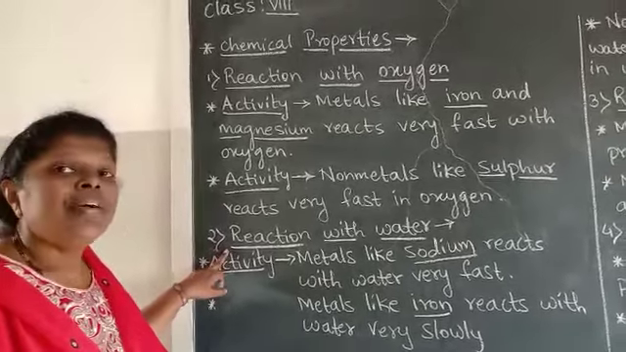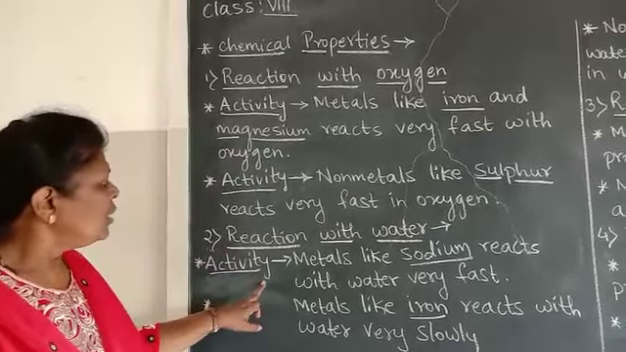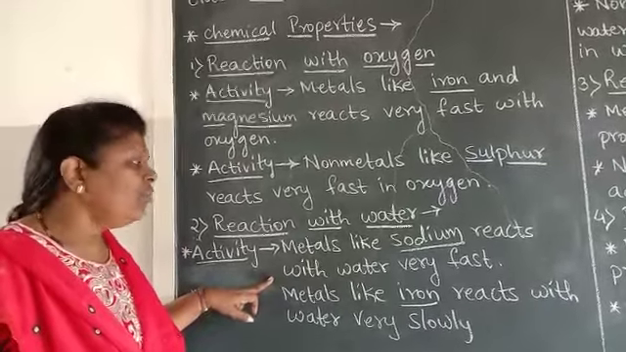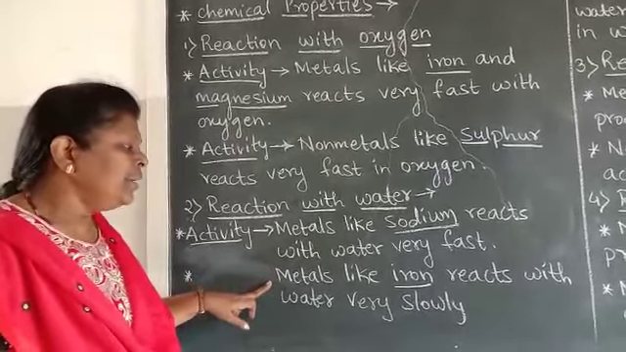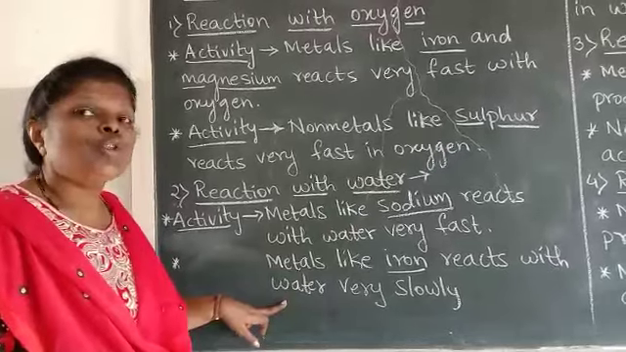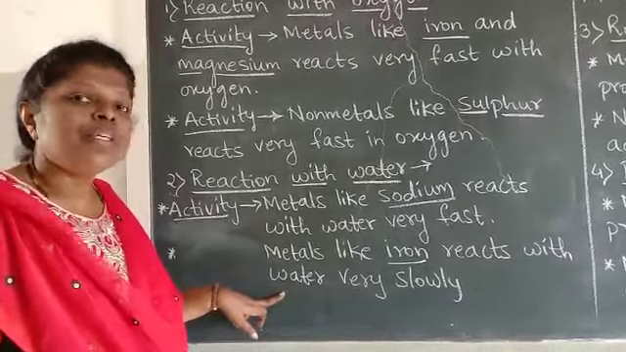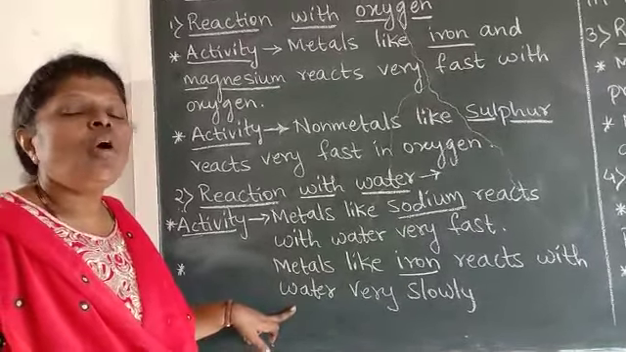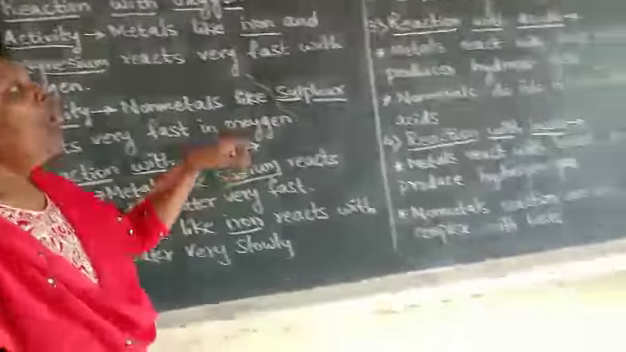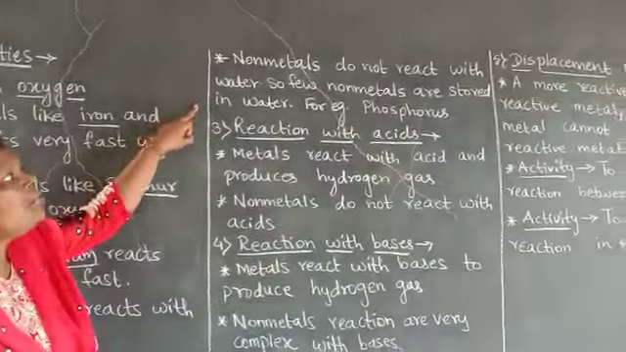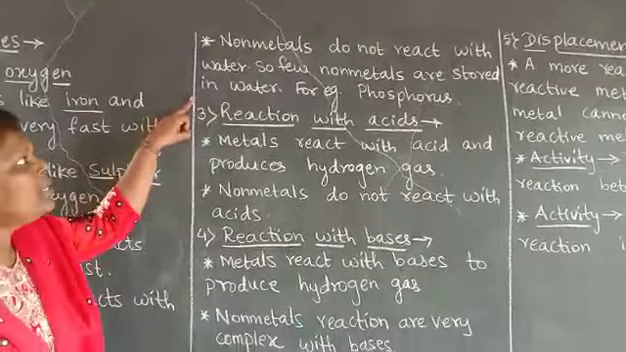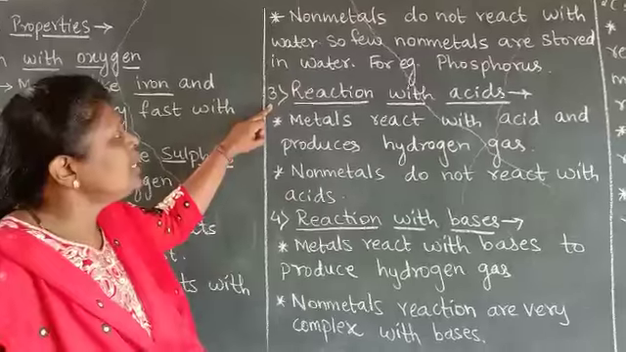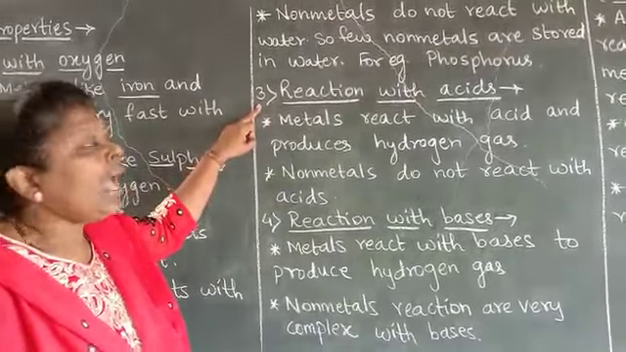Next reaction is reaction with water. We will do one activity. Metals like sodium reacts with water very fast. Metals like iron reacts with water very slowly. So children, you might have observed that iron reacts very slowly, and you can see rusting of iron in the surrounding. Non-metals do not react with water. So few non-metals are stored in water. For example, phosphorus.